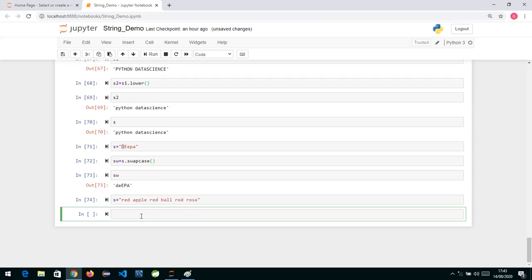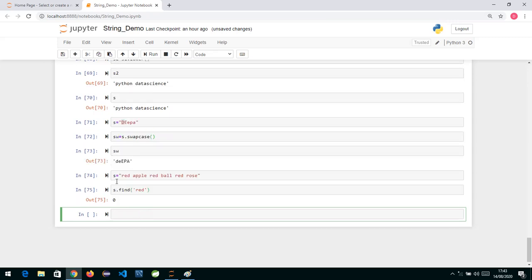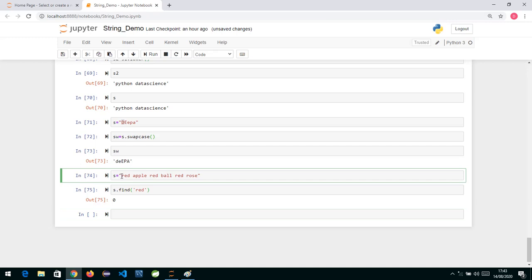And I write S dot find. Now, find what? Whatever you want to search, we will give over here. So if I say find and give the word red, it is going to give me the index wherever it finds this substring. If I print it, the first position where it finds red is 0.